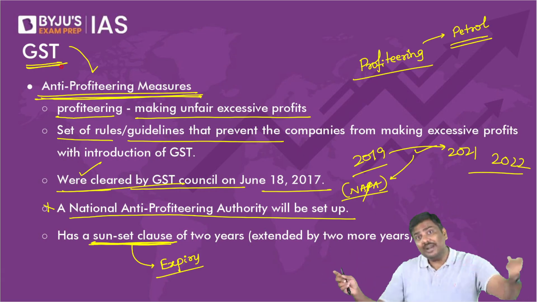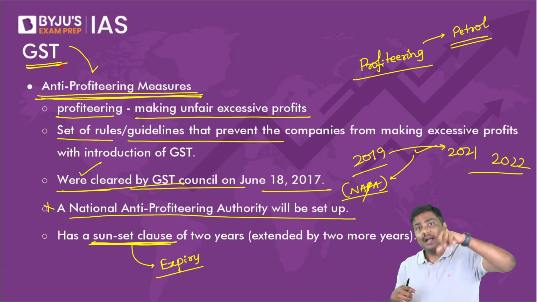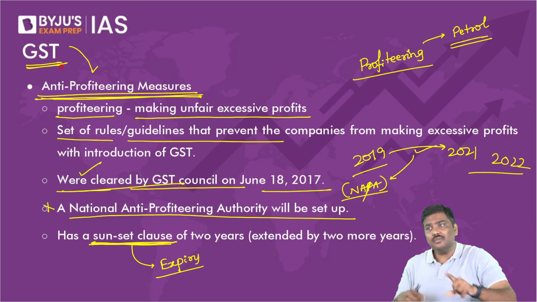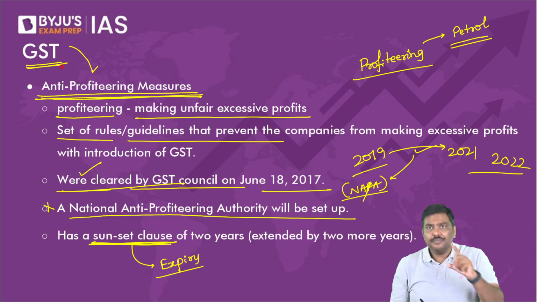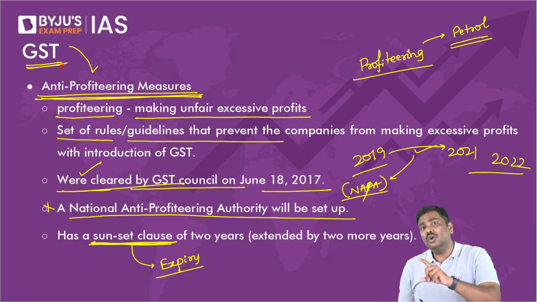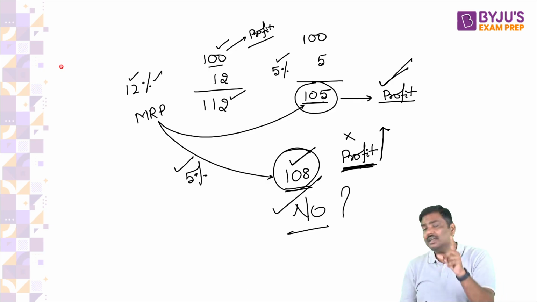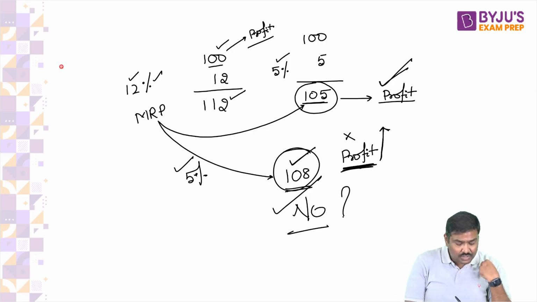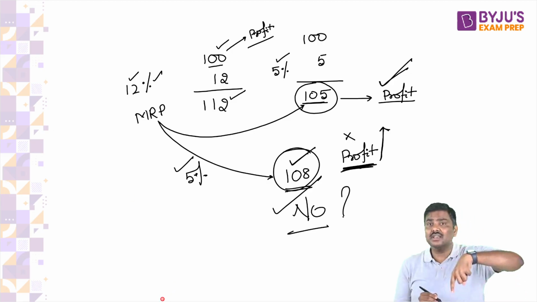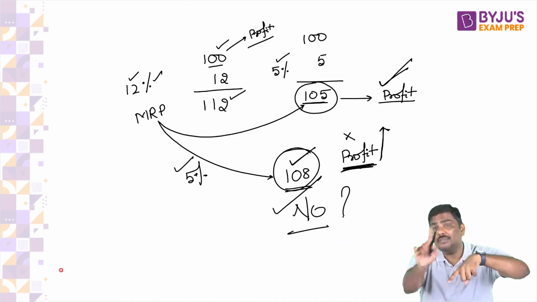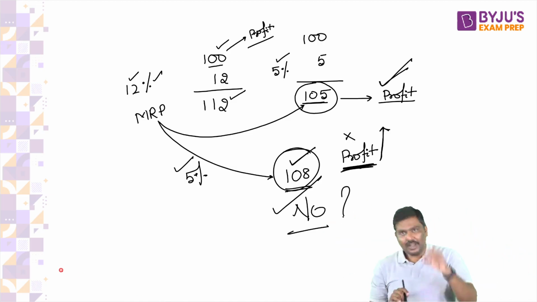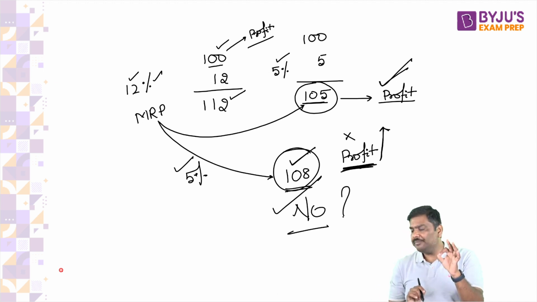But when the government is reducing the tax, I hope you understand the point. Some of you will say, why should I not sell it at a higher price? The argument here is, government is not saying don't sell it at a higher price. Please understand the background to this. Government is saying, if I reduce taxes, you transfer the benefit to the customer. You don't get the benefit. Are you able to understand the point I'm trying to make here?